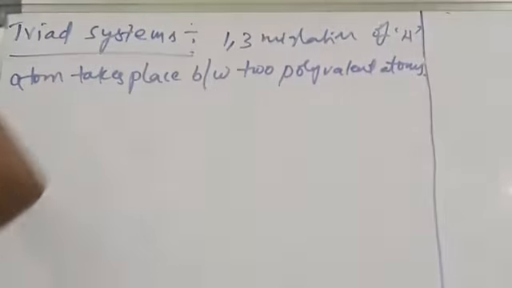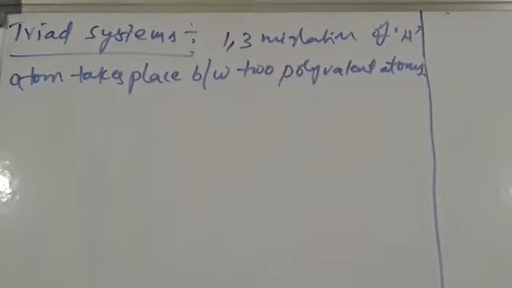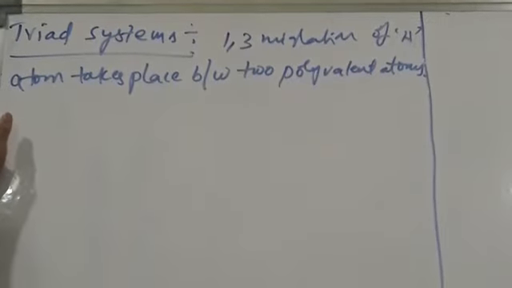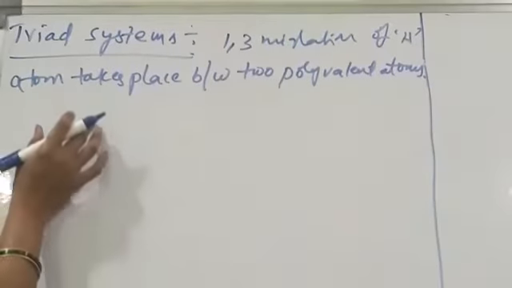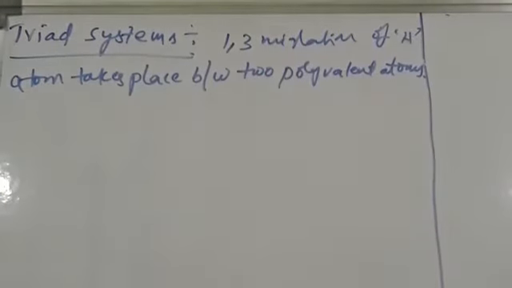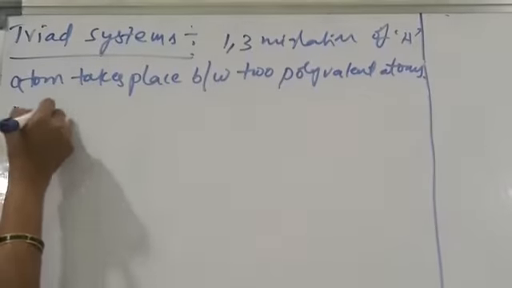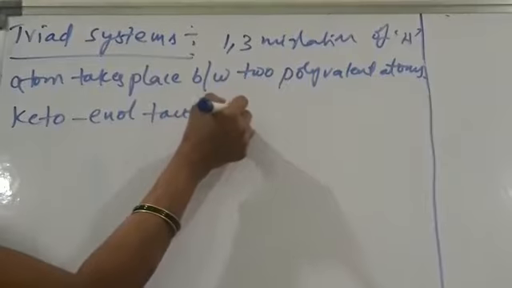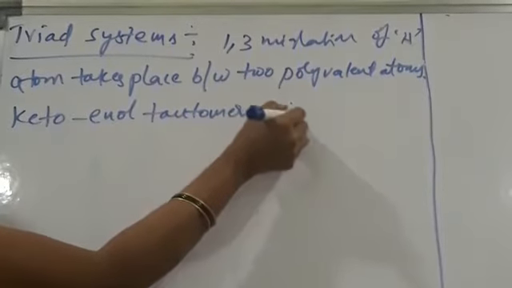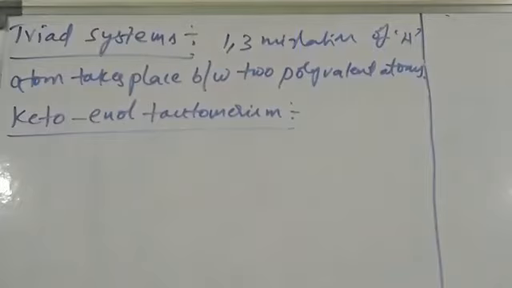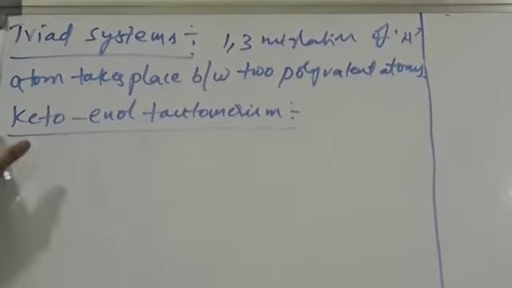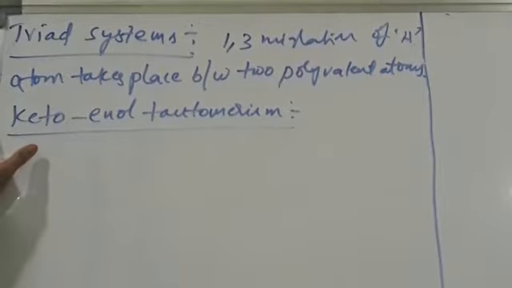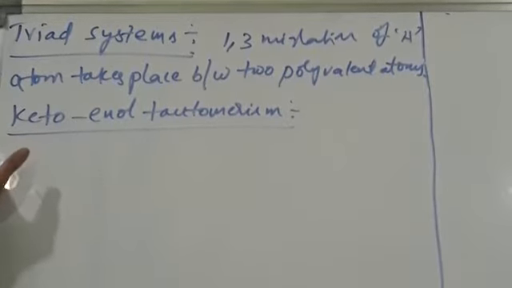So in triad systems, we can take Keto-Enol Tautomerism. Keto-Enol Tautomerism is one of the types in triad system. So we observe 1,3 migration in Keto-Enol Tautomerism. And in Keto-Enol Tautomerism, keto form is more stable and enol form is less stable.